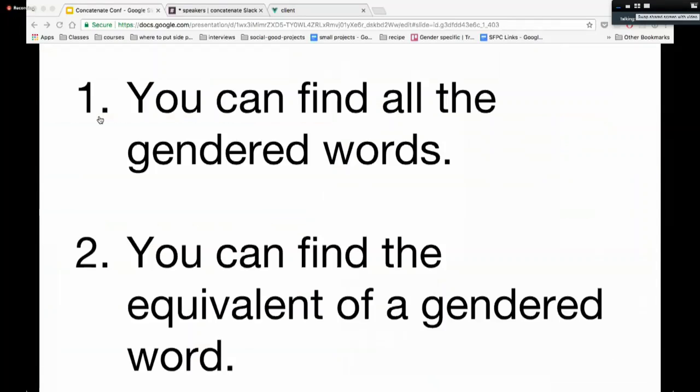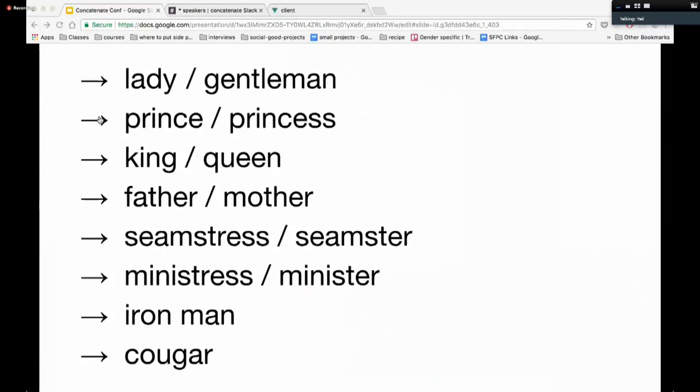So I decided that I would make an API and a tool where, one, you could find all the gendered words, and two, you can find the equivalent of any gendered word. First of all, what is a gendered word? There are words like this that apply to a certain gender. Some of them have equivalents like lady and gentleman, and some of them, like cougar or Iron Man, don't actually have an equivalent in the English language.